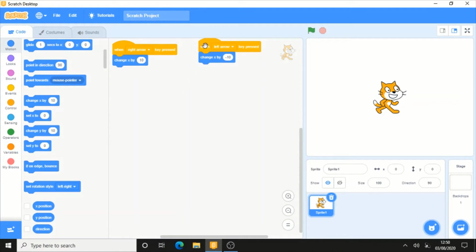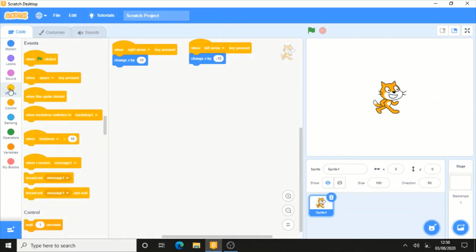Now let's see what happens. When I press the right arrow key, the sprite moves forward, and when I press the left arrow key, the sprite moves backward. So from now onwards, you can make your own games by using when right arrow key or space key is pressed.